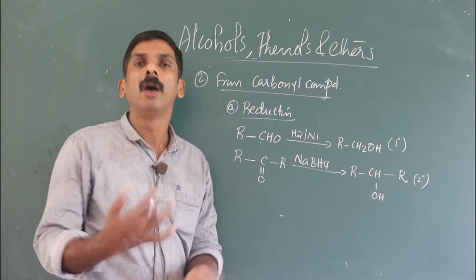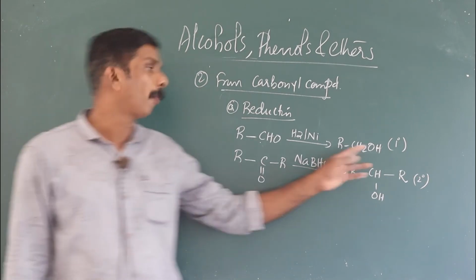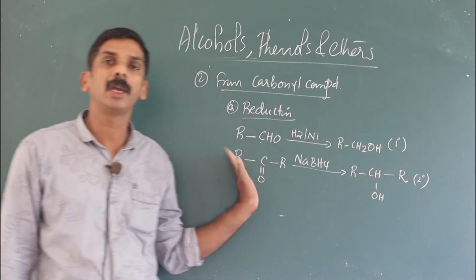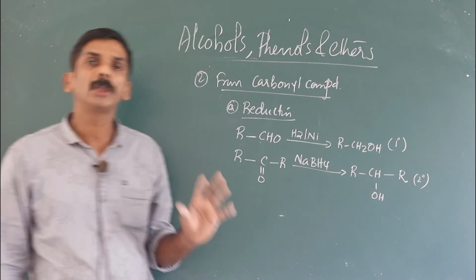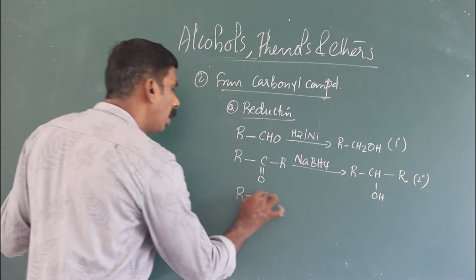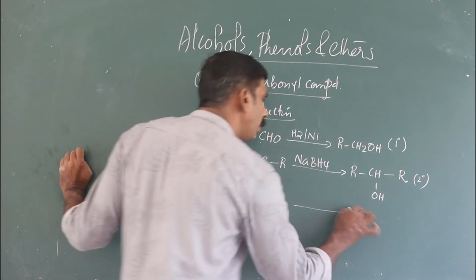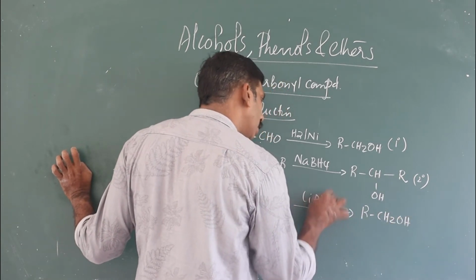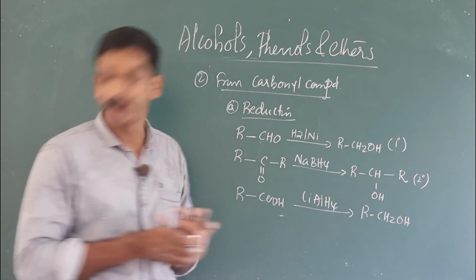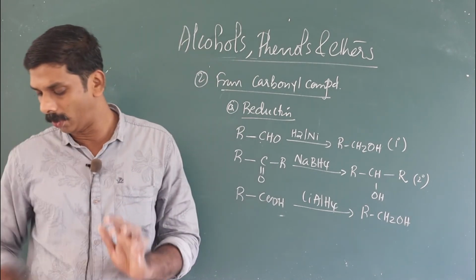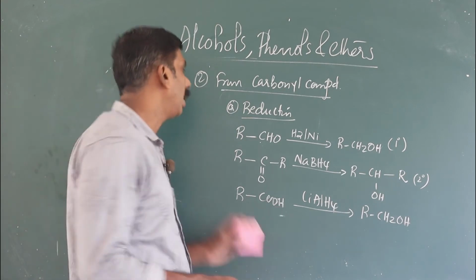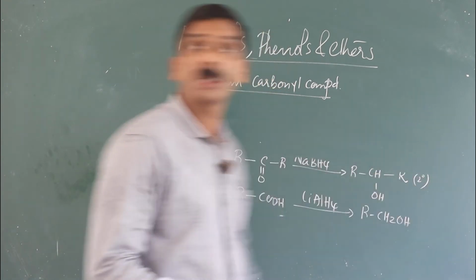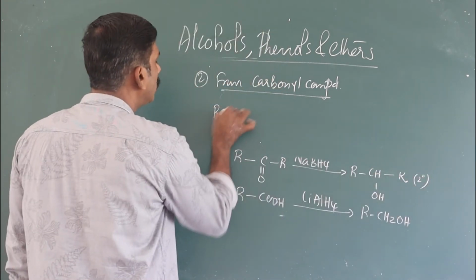By studying this, you can easily understand the reverse reaction. That is, primary alcohol on oxidation gives aldehyde. Secondary alcohol on oxidation gives ketone. And also, carboxylic acid, RCOOH, can be reduced to primary alcohol on treatment with lithium aluminum hydride, LiAlH4. But LiAlH4 is an expensive reagent, so that nowadays